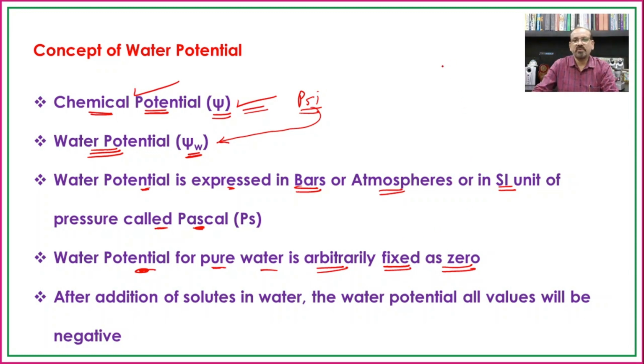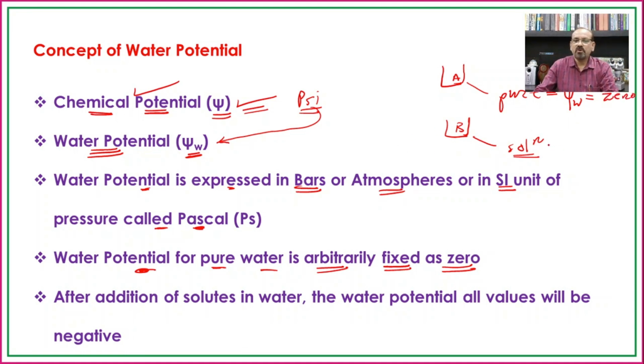Say, for example, there is a container A and another container B. If A contains pure water and B contains a certain solution, for example a solution of sugar, then the water potential of the pure water in A will be 0.